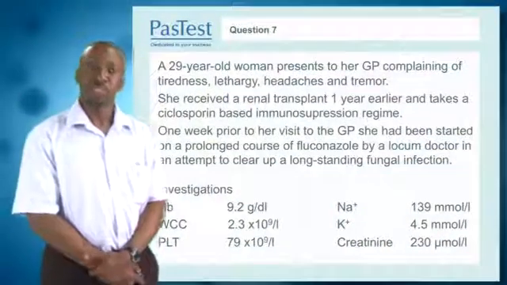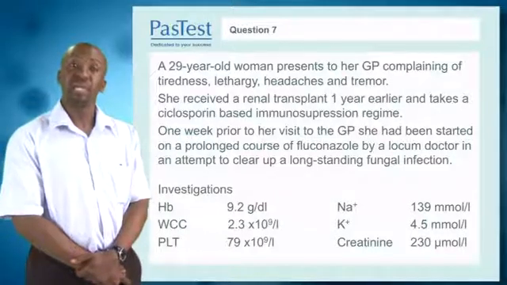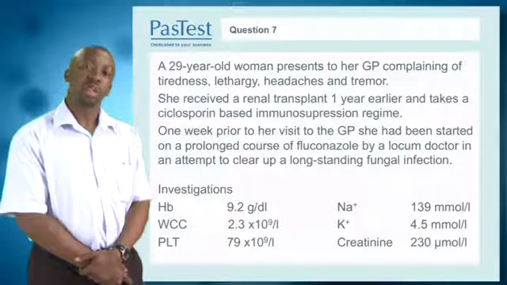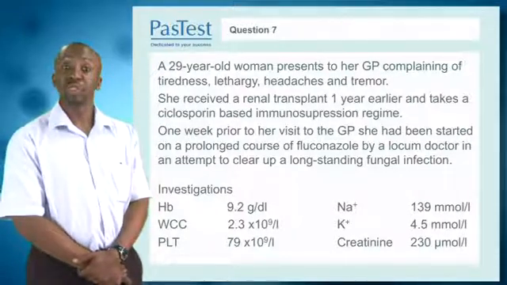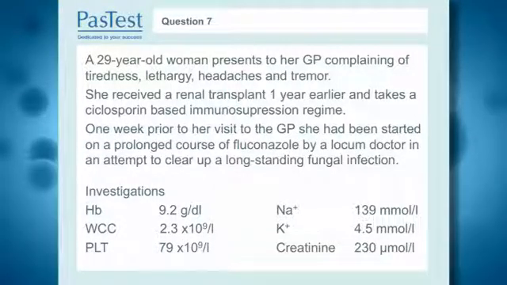Let's now look at question number 7. A 29-year-old woman presents to her GP complaining of tiredness, lethargy, headaches, and tremor. She received a renal transplant 1 year earlier and takes a cyclosporin-based immunosuppression regimen. 1 week prior to her visit to the GP, she has been started on a prolonged course of fluconazole by a locum doctor in an attempt to clear up a long-standing fungal infection.